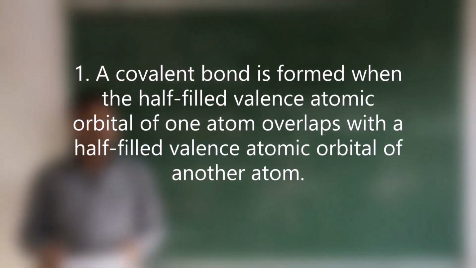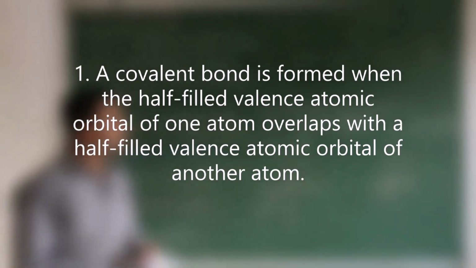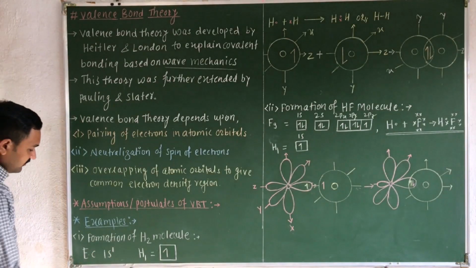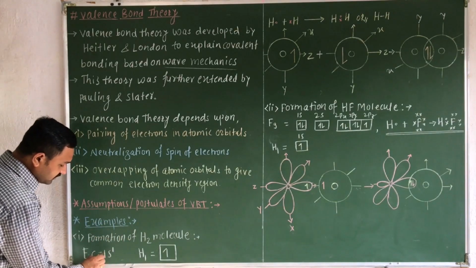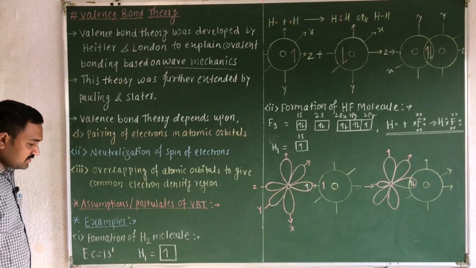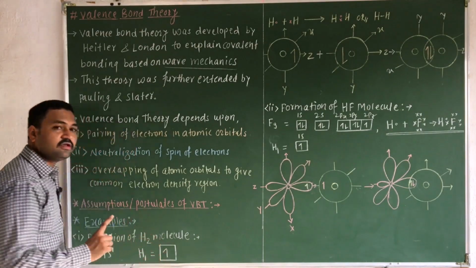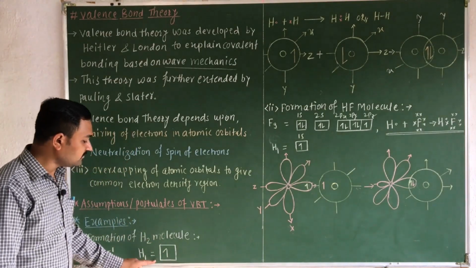The first postulate: a covalent bond is formed when the half-filled valence atomic orbital of one atom overlaps with a half-filled valence atomic orbital of another atom. You can observe in the first example, the formation of the H2 molecule. The electronic configuration of hydrogen is 1s1, so there is only one electron in the atomic orbital of the hydrogen atom.